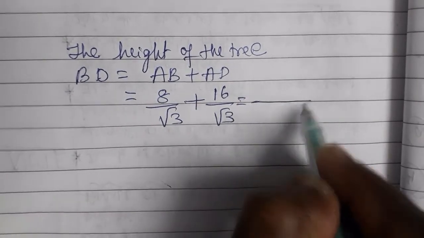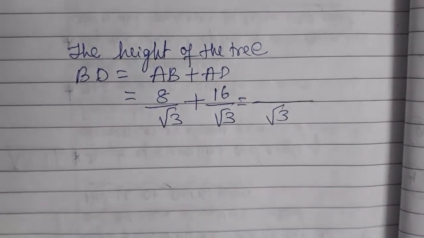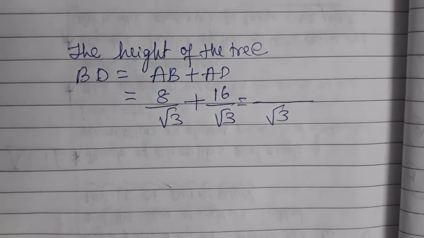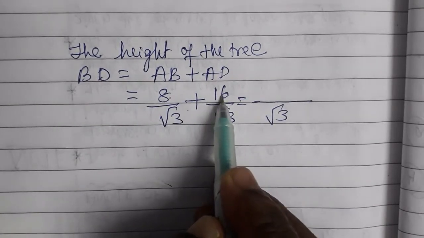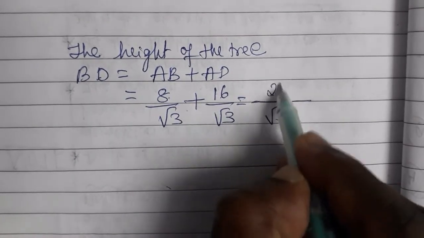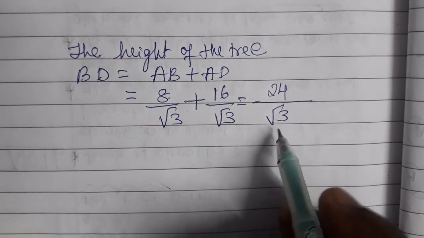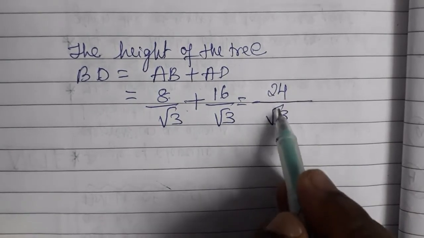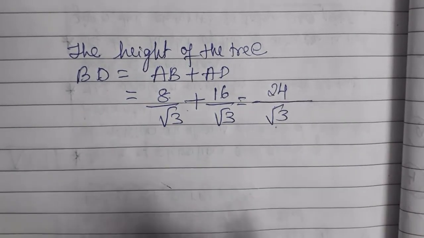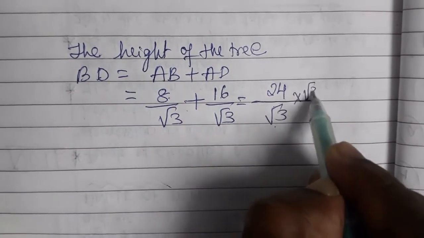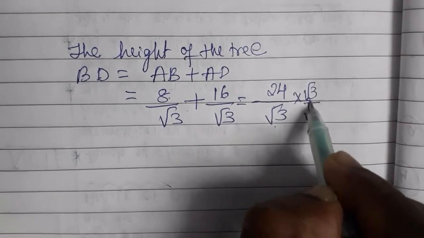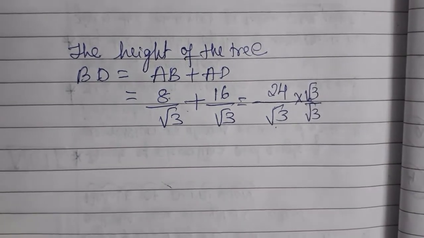When the denominator is the same, we write the same denominator and add the numerators. 8 plus 16, 24. So 24 by root 3. Whenever you have an irrational number in the denominator, we rationalize it. Multiply by root 3 in the numerator and root 3 in the denominator.